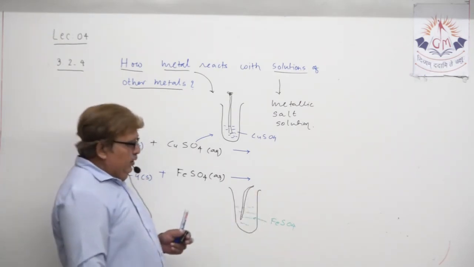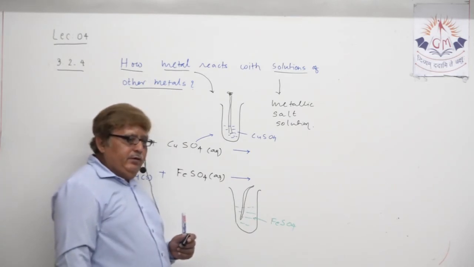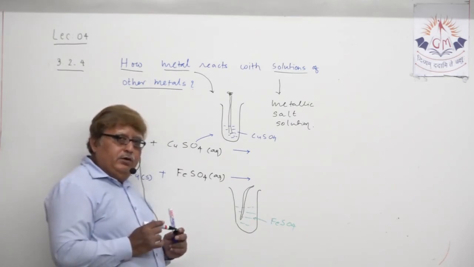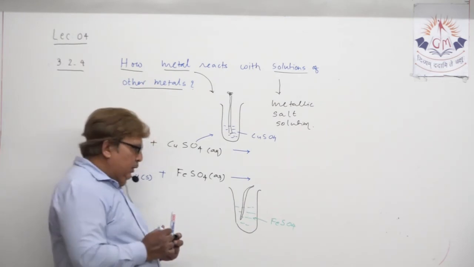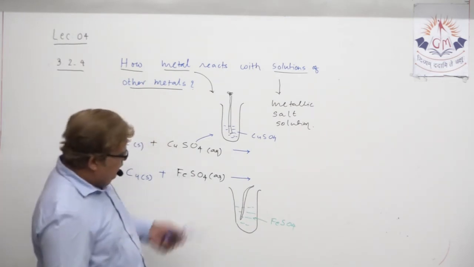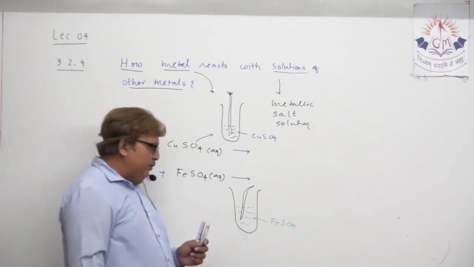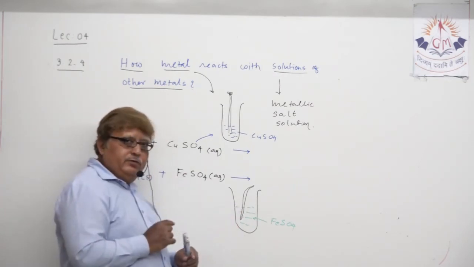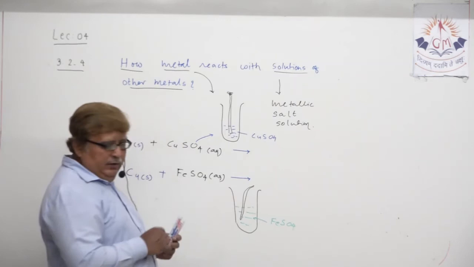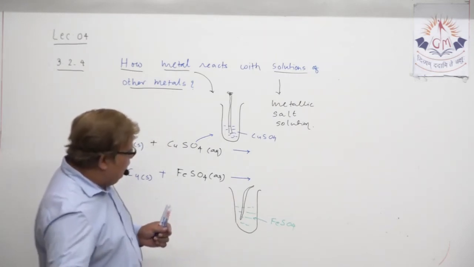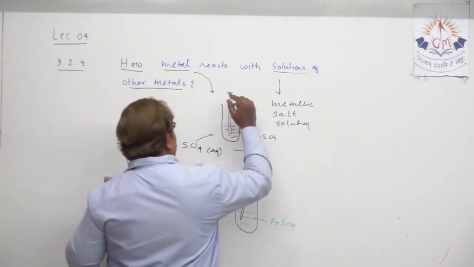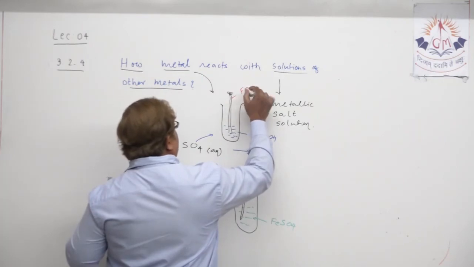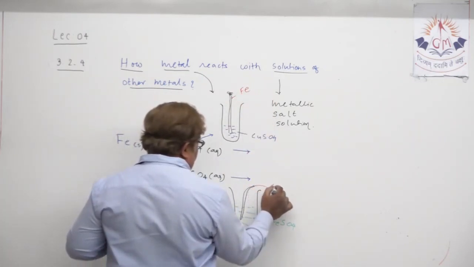What will you observe? Once you make such an apparatus arrangement, you will see no change occurring here at all. This is the copper wire, this is the iron nail, a bunch of iron nails or an iron rod.